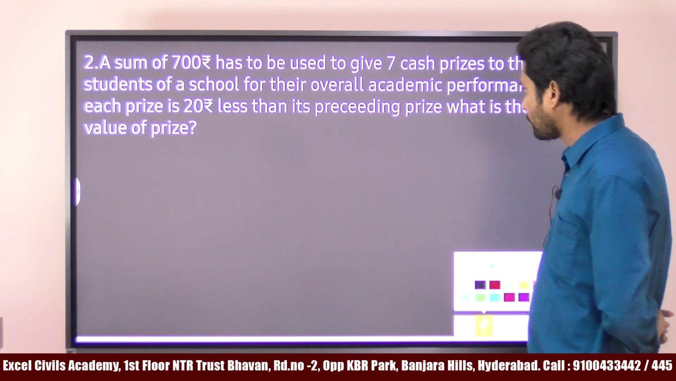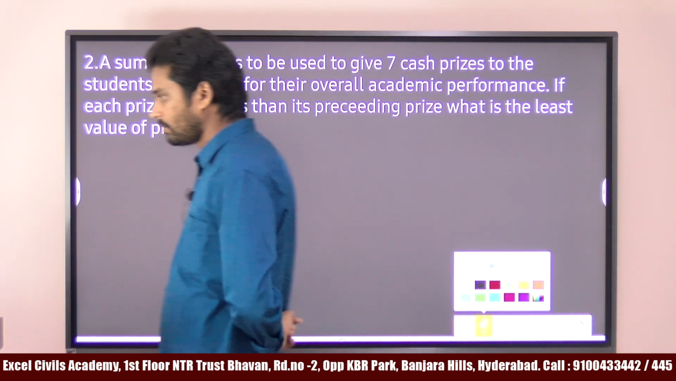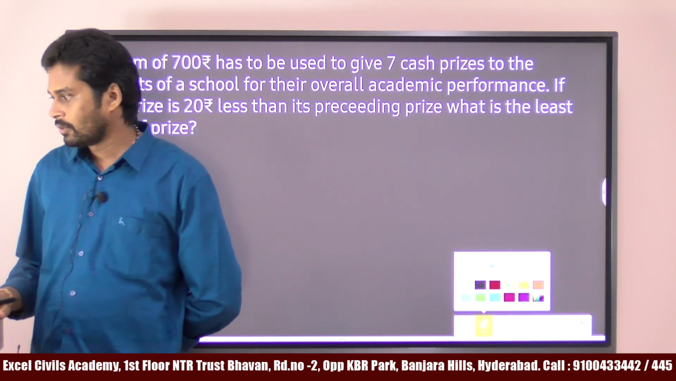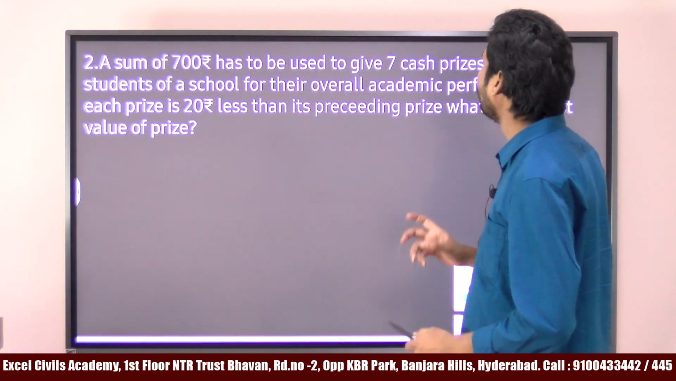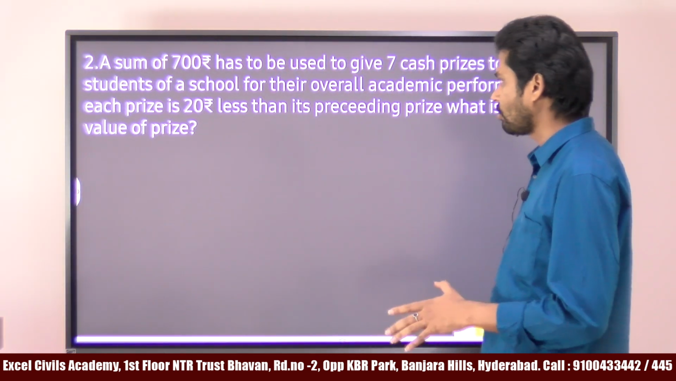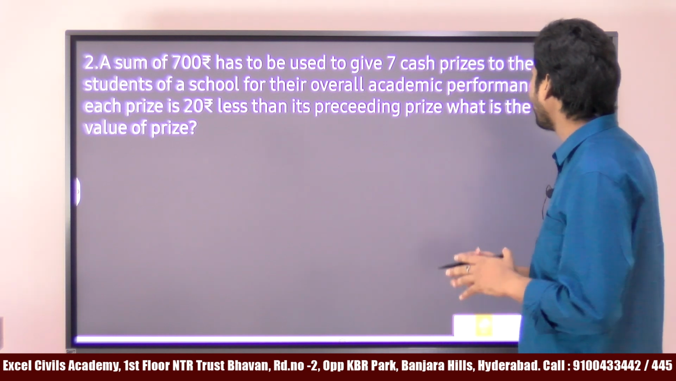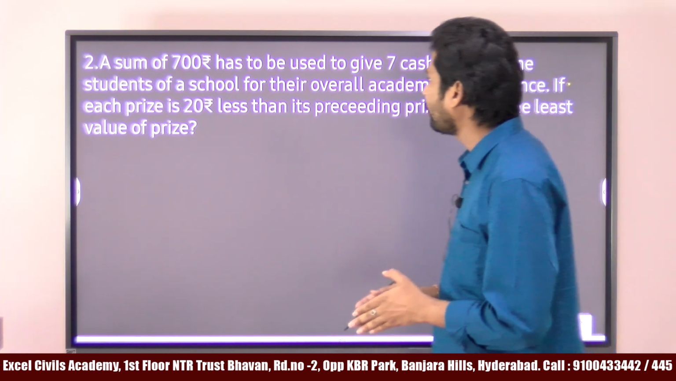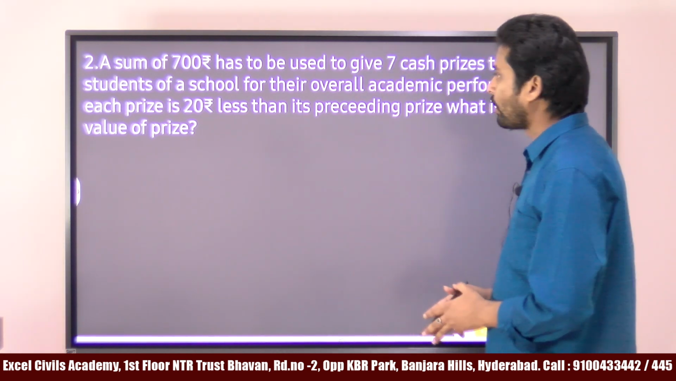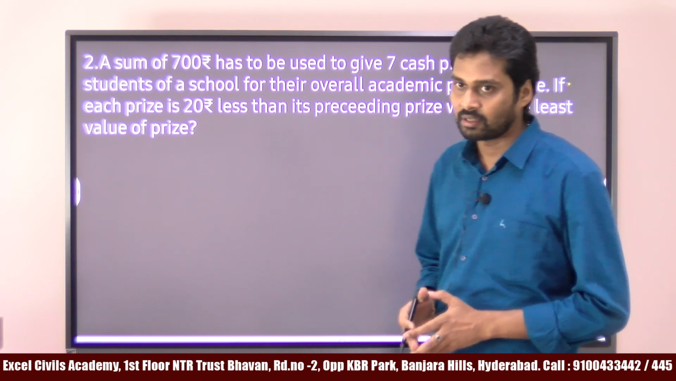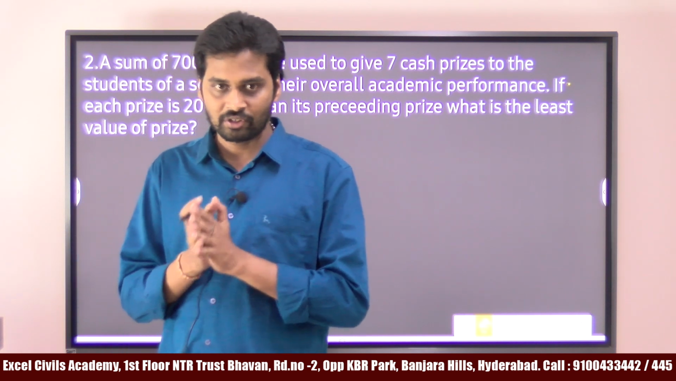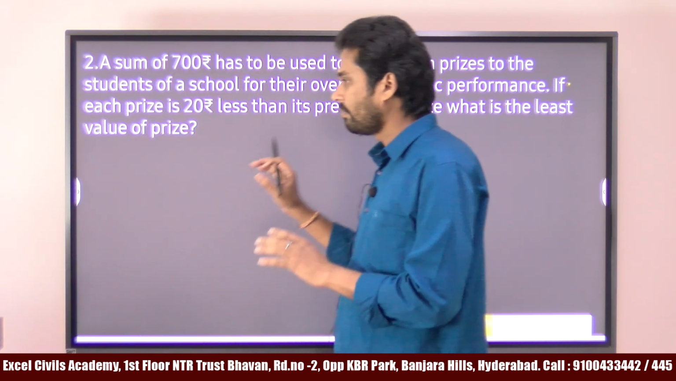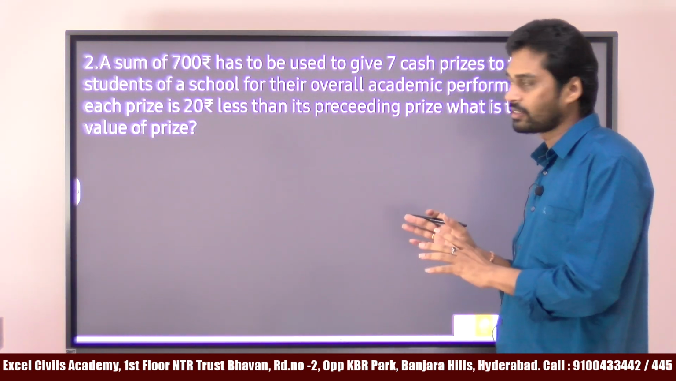I'm not taking the hard questions, you can easily do this problem, which was asked in the previous year questions. Okay, let's see this question. A sum of 700 rupees has to be used to give 7 cash prizes to the students of a school for their overall academic performance. If each prize is 20 rupees less than its preceding prize, what is the least value of the prize? First, you need to understand the problem. Not the complicated questions we have. I just gave you some basic level questions.